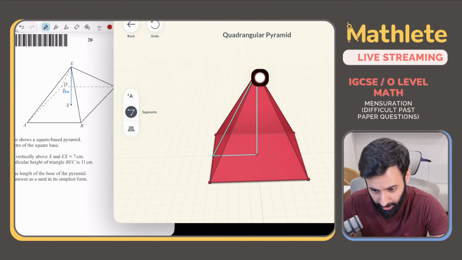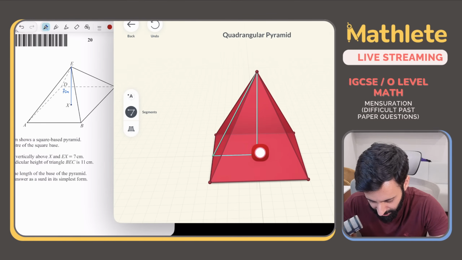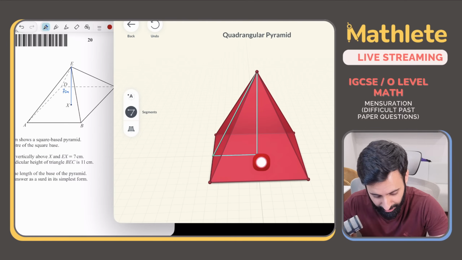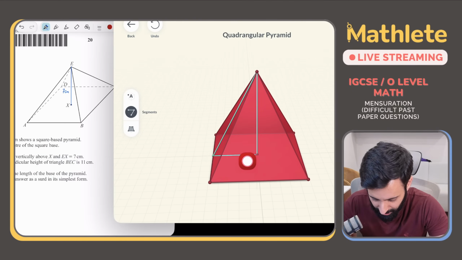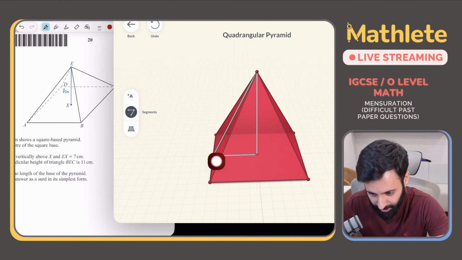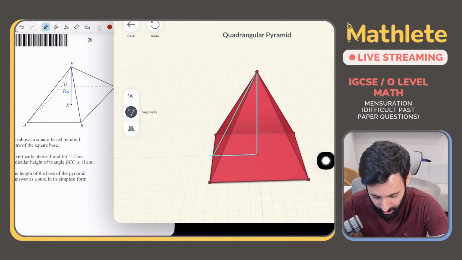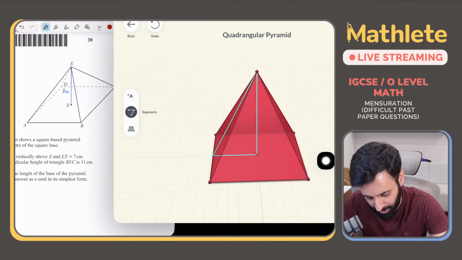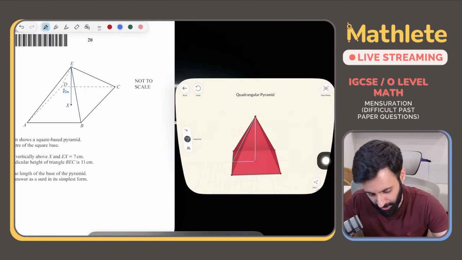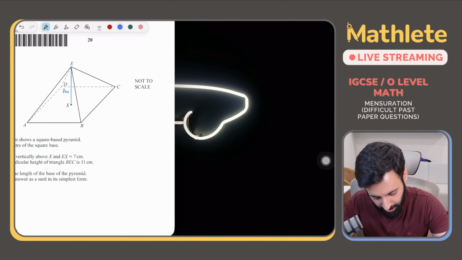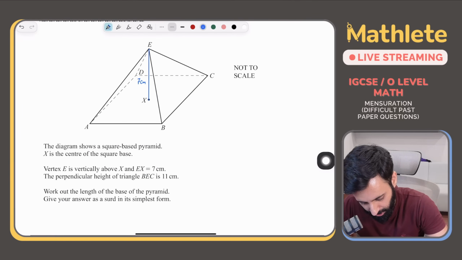Anyway, so here we are. You can see that this is the height of the pyramid, which is 7. This is half the length of the square, and this is the hypotenuse. We turned this from 3D into 2D. Now let's minimize this, maximize this, and see what we're dealing with. So we are dealing with a right angle triangle.